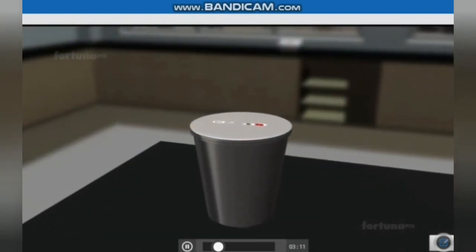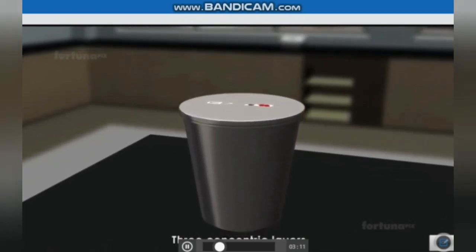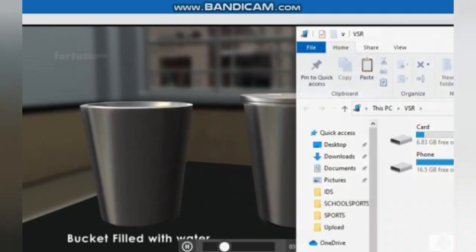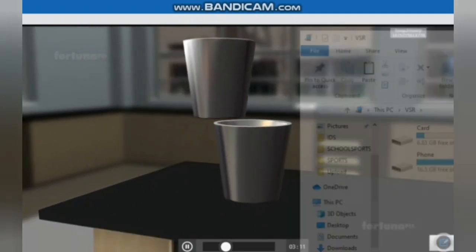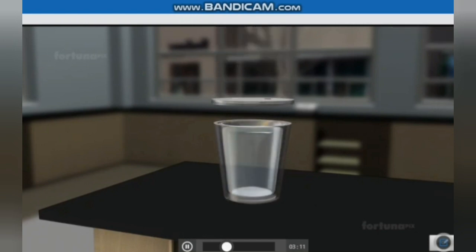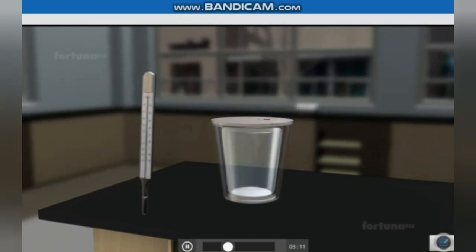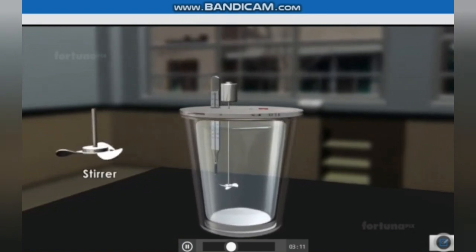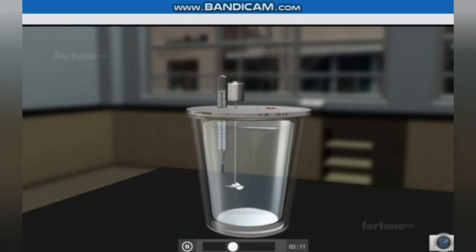It consists of 3 concentric layers, in which the first layer is an insulated vessel which does not allow heat interference from the surroundings to the system. The second one is a bucket filled with water, kept inside the first layer, which absorbs the heat that is transferred from the system to the outer layer. A thermometer is placed inside to note down the rise in temperature, and a stirrer is placed to maintain a uniform temperature.